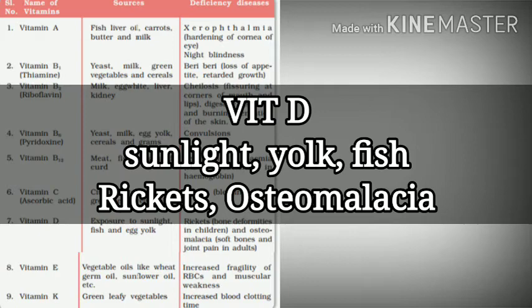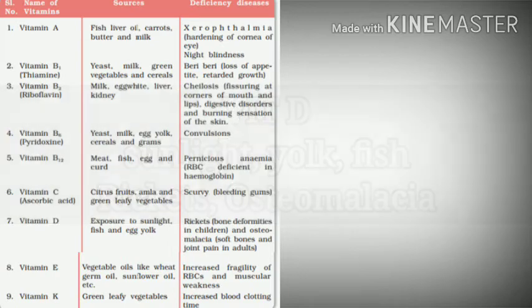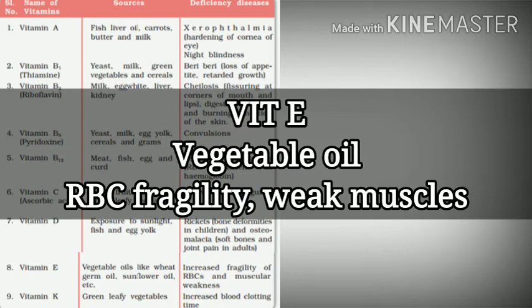Rickets is primarily caused in small children and osteomalacia in the adults. For vitamin E, the primary source is vegetable oil. You will find examples in the table such as wheat germ oil, sunflower oil, etc. And the diseases are RBC fragility and weak muscles. As vitamin D was primarily concerned with the bones, we can keep in mind that the next vitamin, that is vitamin E, is primarily concerned with blood and muscles. And hence the disorders are RBC fragility and the weakening of the muscles.